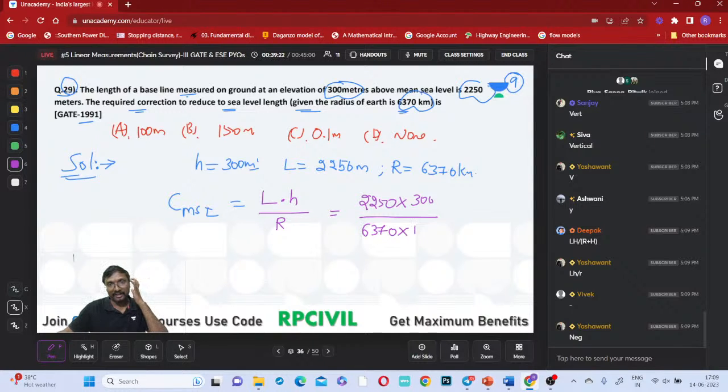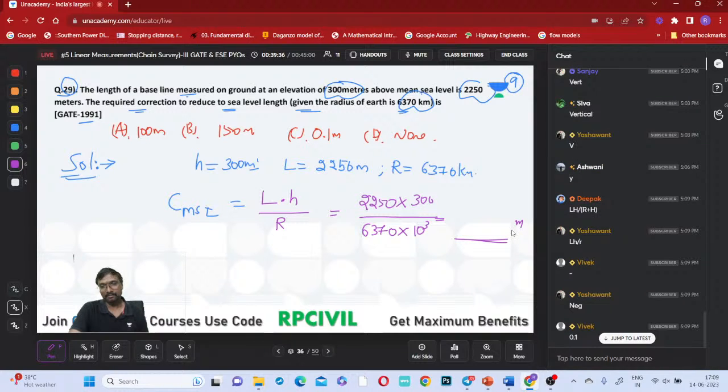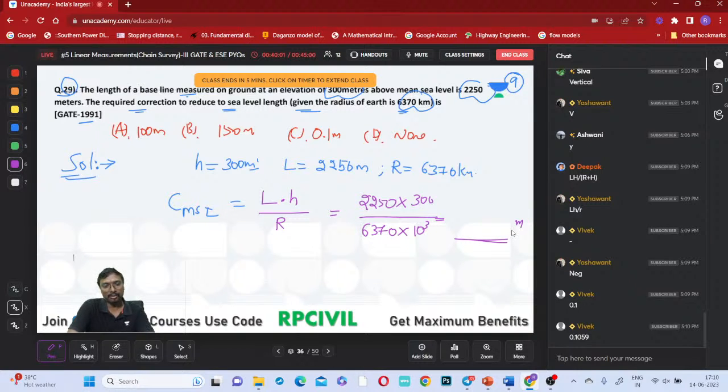So how can you convert that into meters? Into 10 power 3, right? So tell me how much that correction comes to be? How much are you getting? 0.1 meters you are getting, everyone? I told you, you have to go for the exact values. Don't round off. So this is 2250 into 300 divided by 6370 into 1000. How much is it?